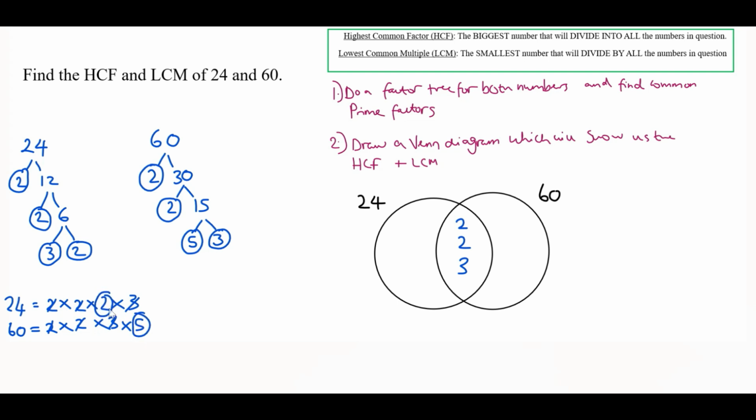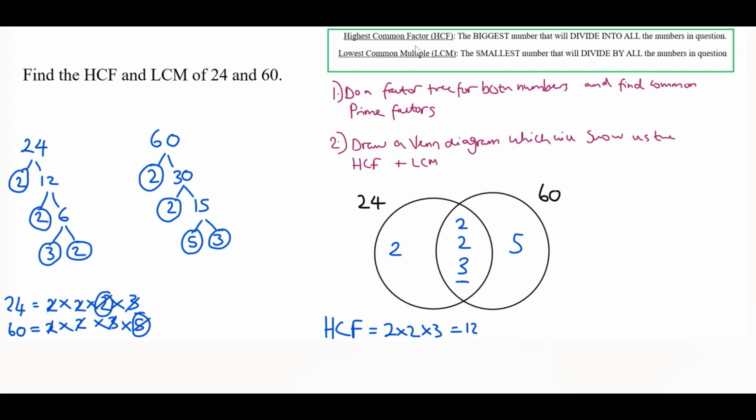Next, we need to fill in these remainder numbers. Now these will just be written alone in the outer part of the circle. So for 24 we have 2, and for 60 we have 5. And that is all of the prime numbers added to the Venn diagram. Now for the highest common factor, we will find this by multiplying all of the numbers within this middle intersection. So that will be 2 times 2 times 3, which is 12.